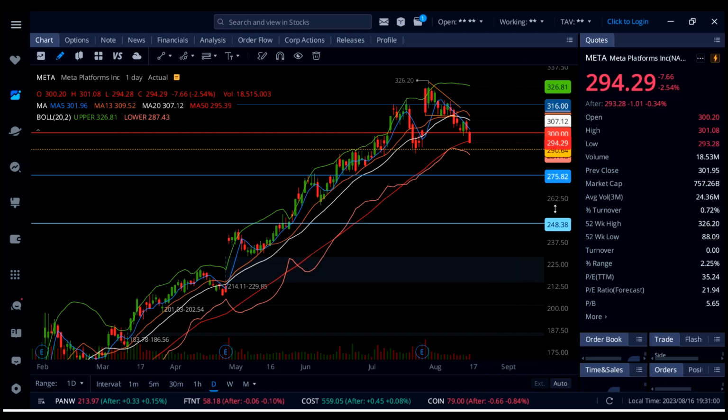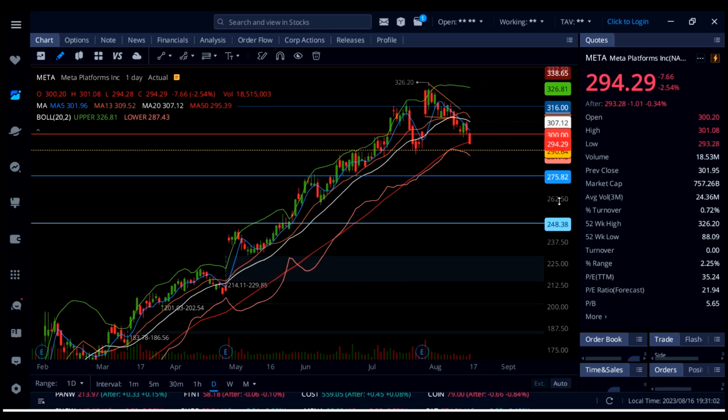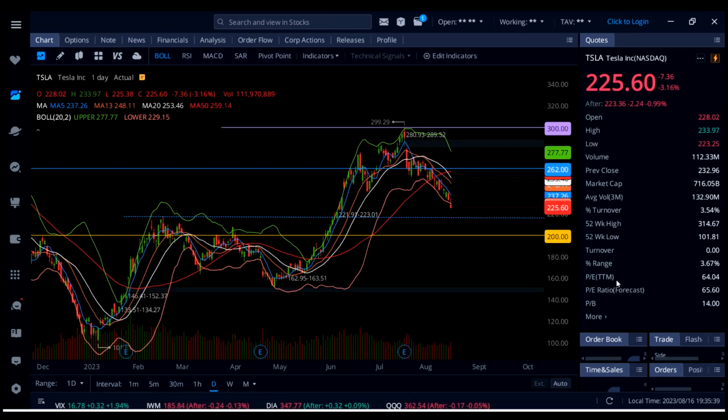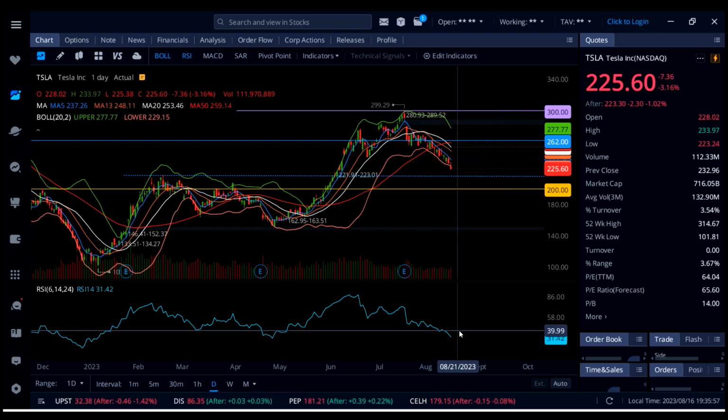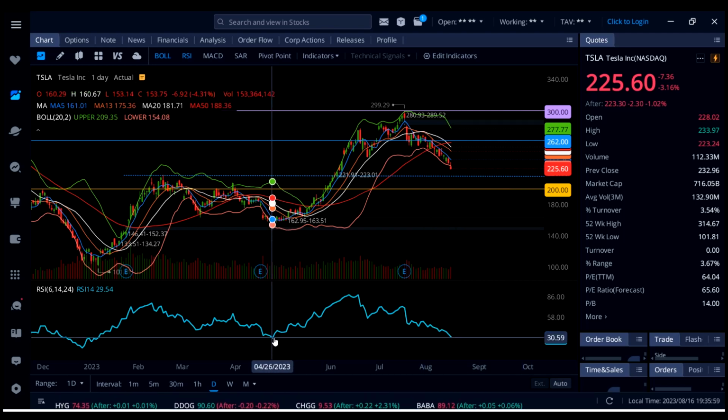On Tesla, the stock is down 3.16%. So this sell-off that is happening in the market right now is actually really weak, because if you look at it, SPY took 1 week to close that gap just under 443. And Tesla here, guys, let me show you something. RSI is down to 31 on this daily chart. Last time, from 30 right here, we saw a big pop.